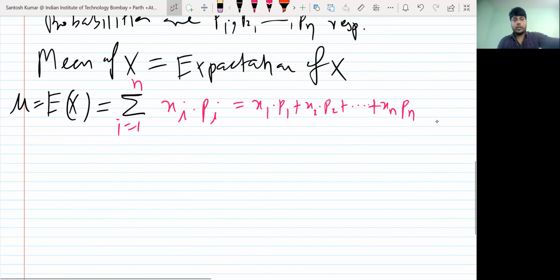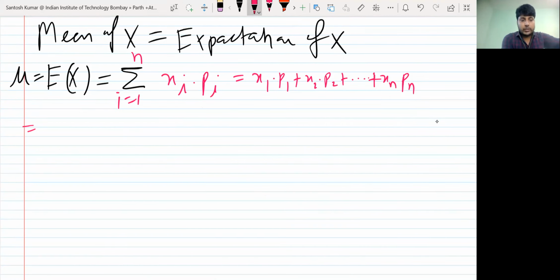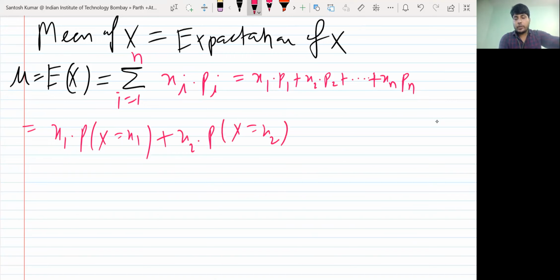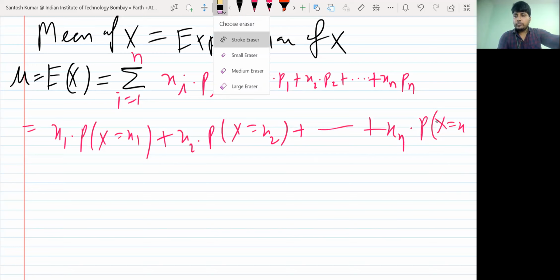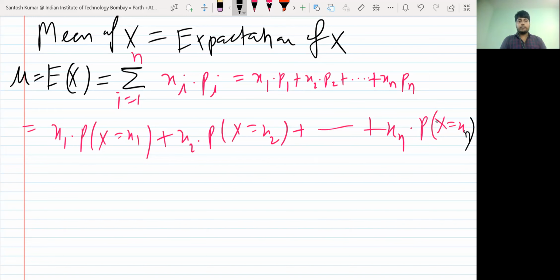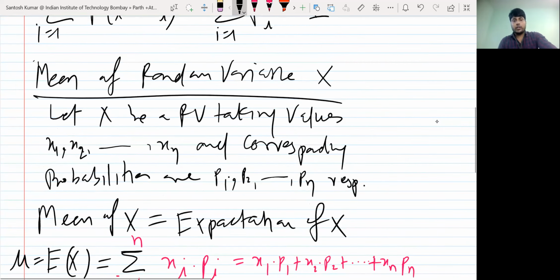If I elaborate it, you can write x1 and the probability at x1, so p1 was the probability at x1. x2, p2 means the probability at x2, and this will continue to the end: xn and the probability at x equal to xn. Are you getting it? If something is wrong, you can tell me.